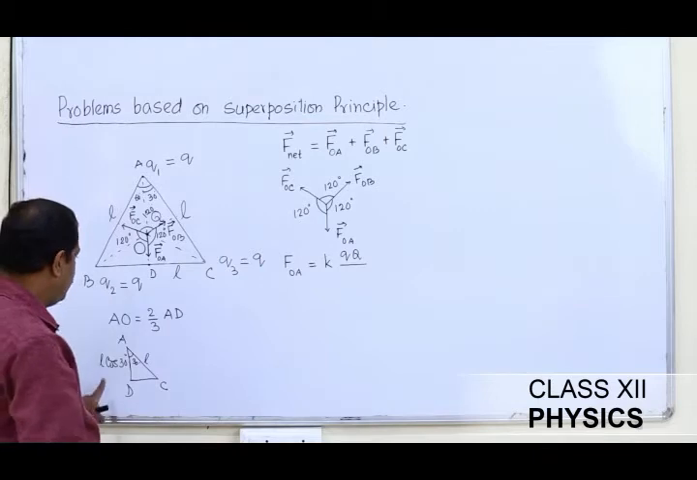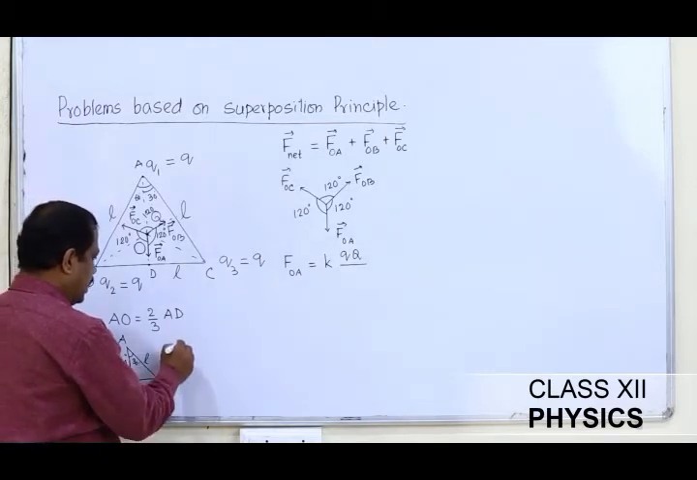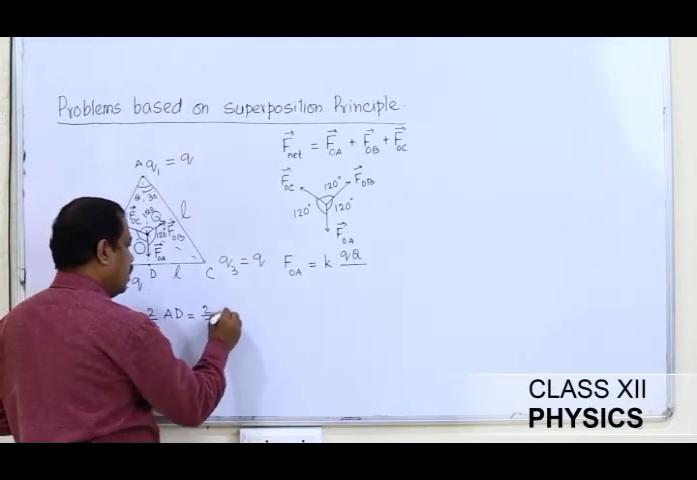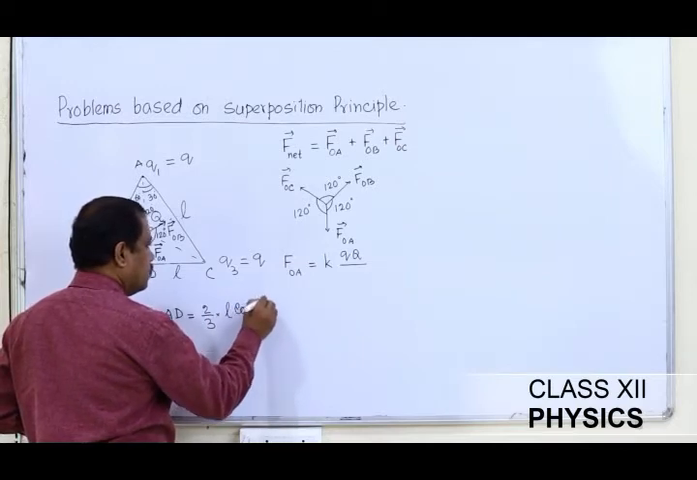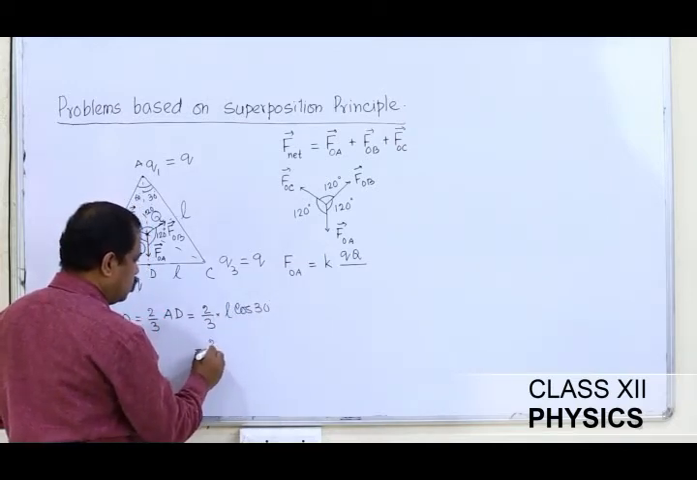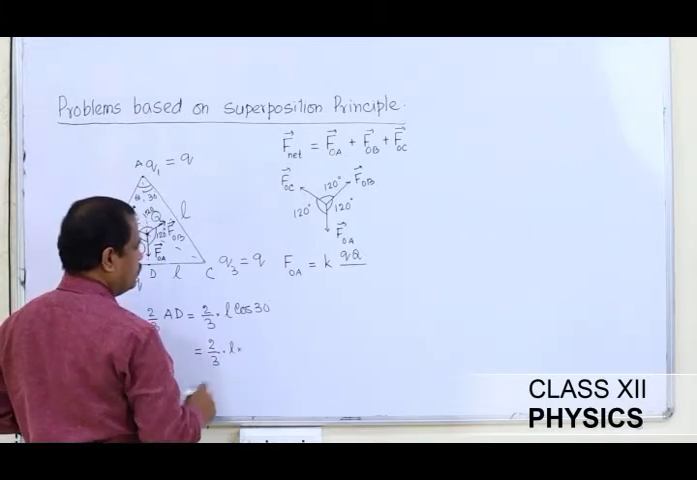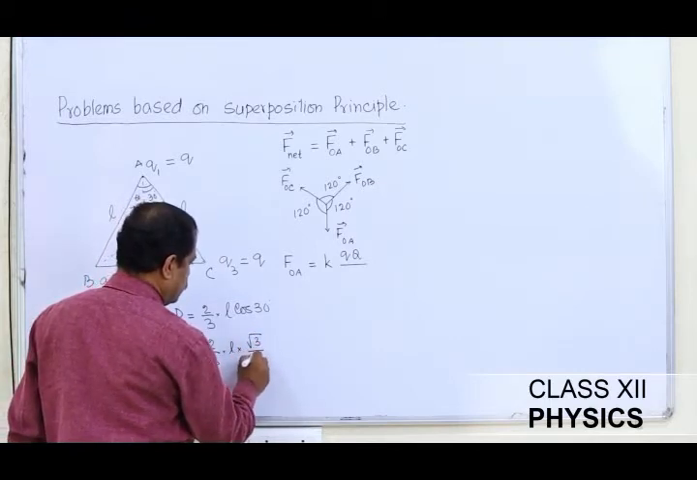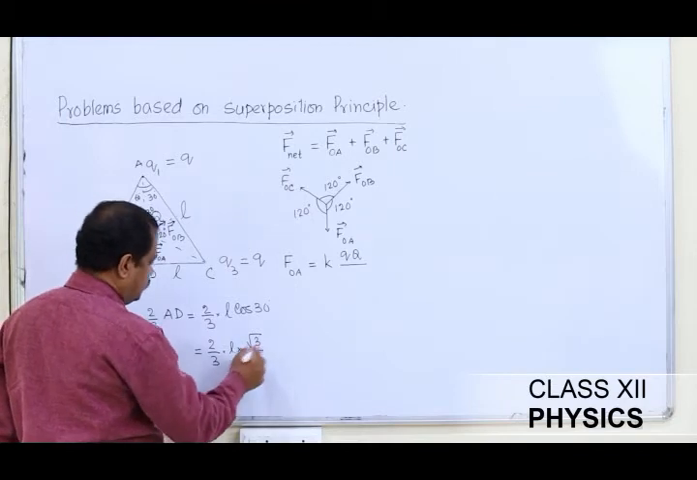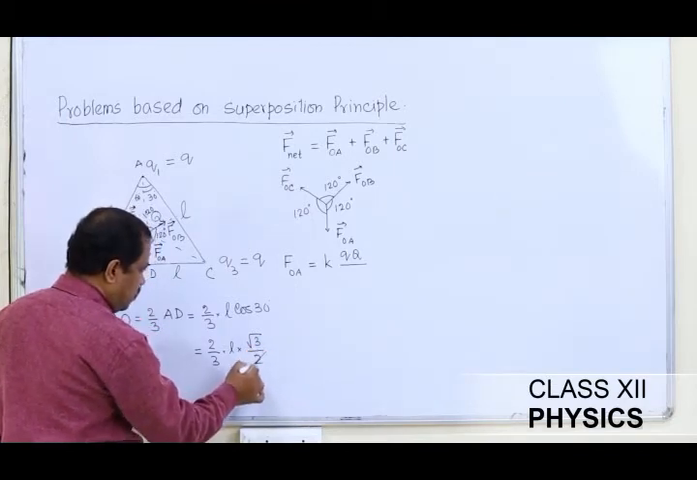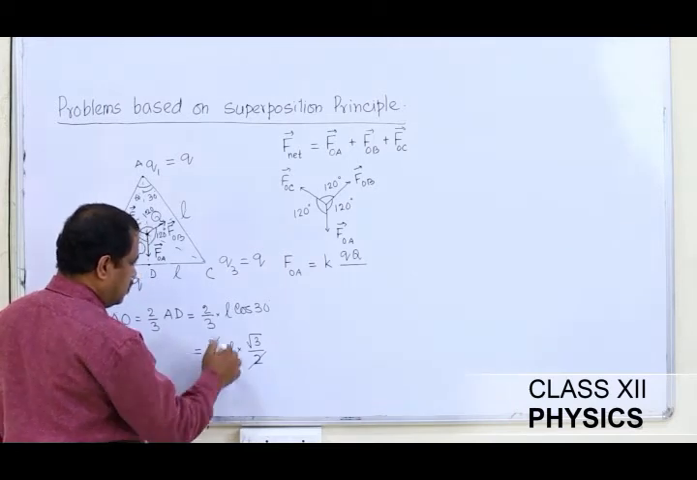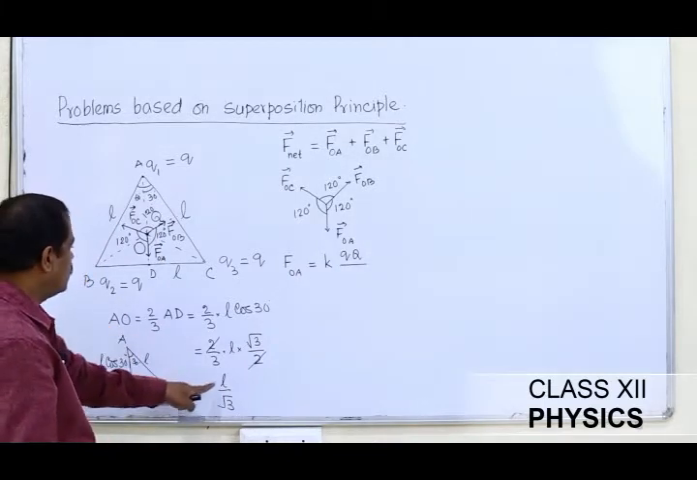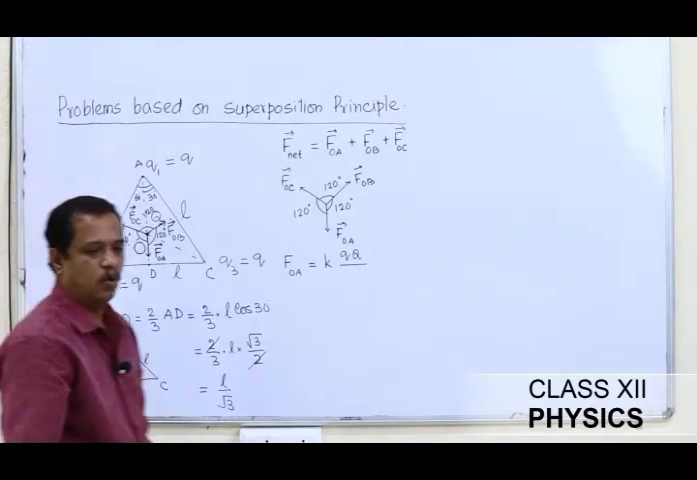L cos 30. And if it is L cos 30, then this AD will be given as 2/3 of L cos 30, which in turn will be given as 2 by 3 into L into root 3 by 2, and this goes, so I am left with L by root 3. So AO for me is L by root 3.